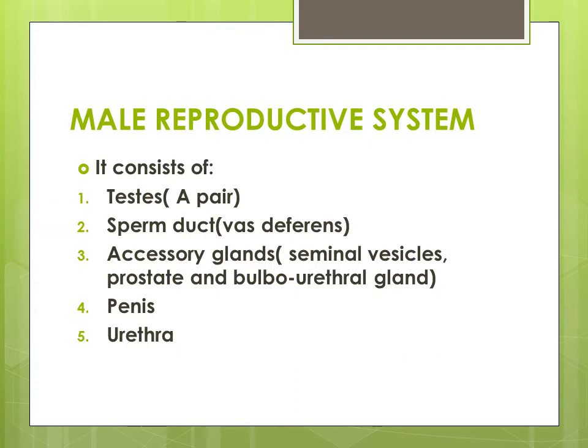First, we'll discuss about the male reproductive system. The male reproductive system consists of a pair of testes, sperm duct, which is called vas deferens, accessory glands, seminal vesicles, prostate and bulbourethral gland, penis and the urethra.